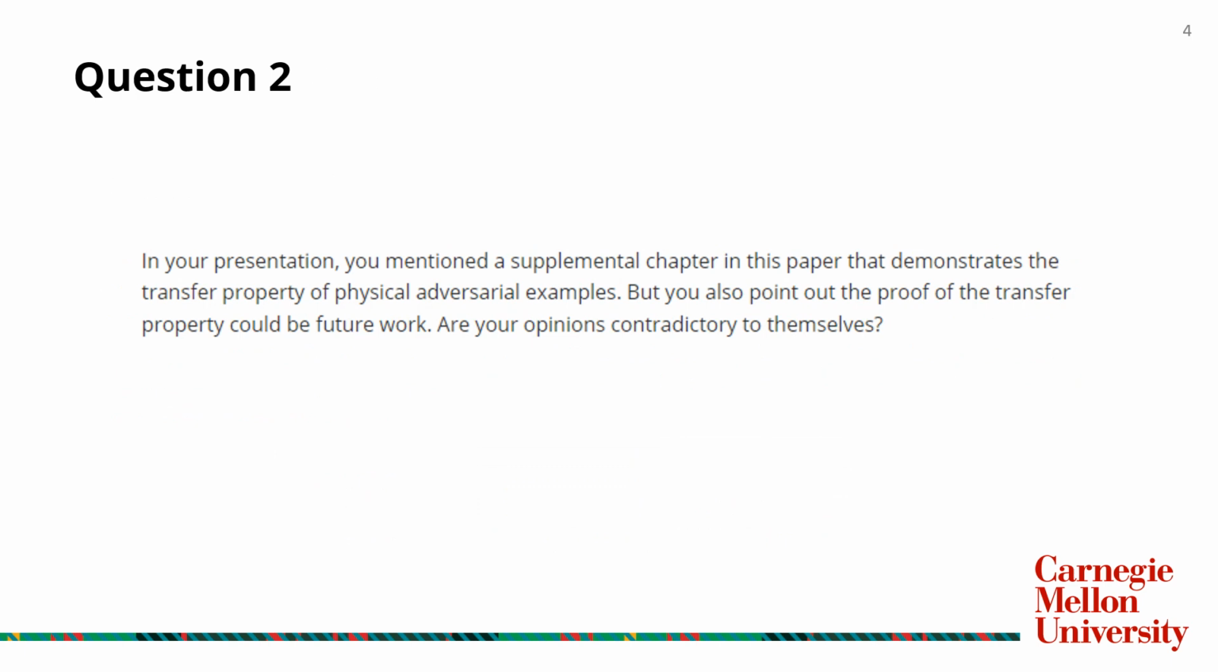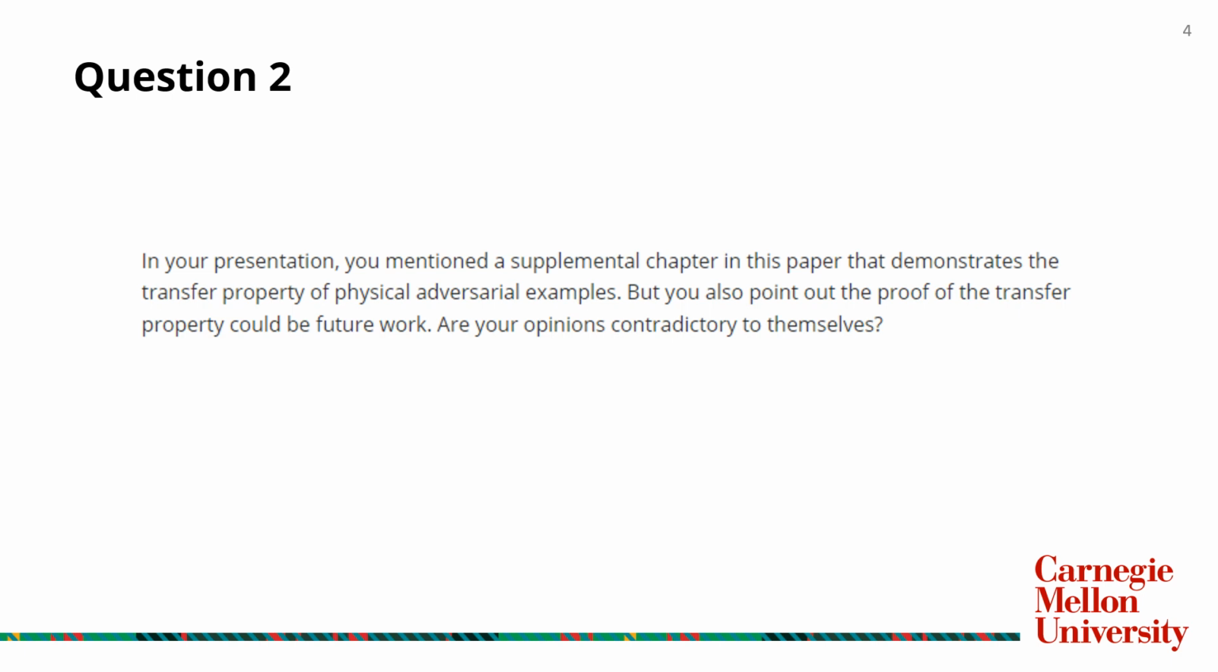And here comes another question from Shaoxuan Zheng. In your presentation, you mentioned a supplemental chapter in this paper that demonstrates the transfer property of physical adversarial examples. But you also point out the proof of the transfer property could be future work. Are your opinions contradictory to themselves?